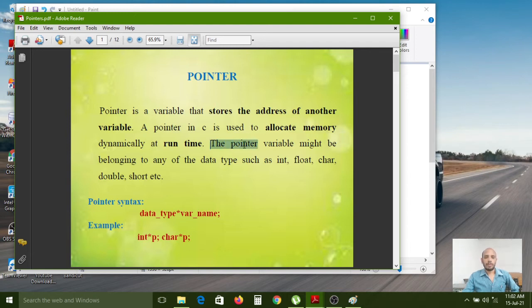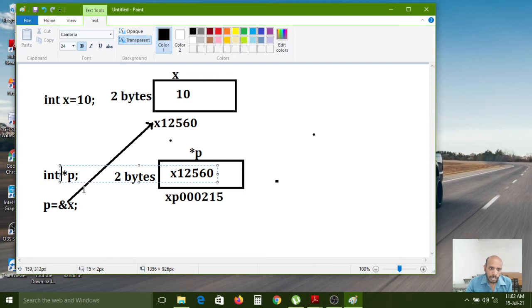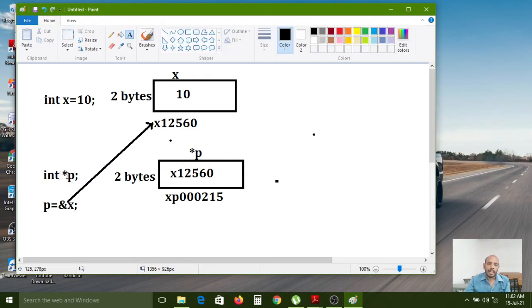The pointer variable might belong to any of the data types such as int, float, character, double, short. You can use any one of the data types to create pointers. Here I am just using the int data type. If you want to use other data types like float, double, or character, similarly you can use any of them. How can you create the pointer? By using the star symbol, the asterisk mark before that variable.